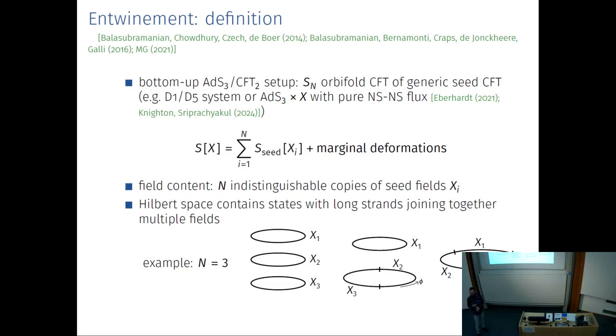So it is unclear to me if that is the most general bottom-up AdS3/CFT2 picture you can write down, but at least it covers a very large class of systems, for instance, the well-known D1-D5 system, or recently it has also been shown that AdS3 cross some arbitrary compact manifold with pure NS-NS flux also is described by a boundary CFT that has this structure. So I'm just going to assume that this holds true for the class of models I'm studying.